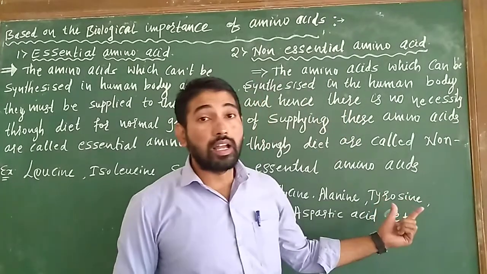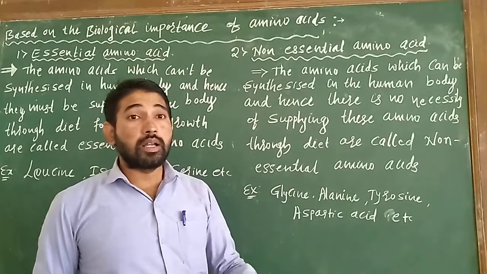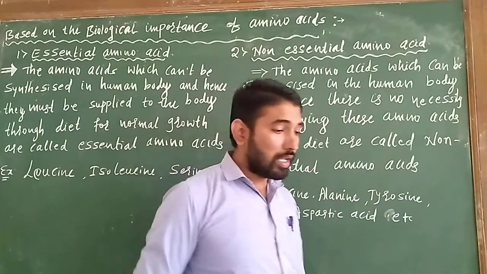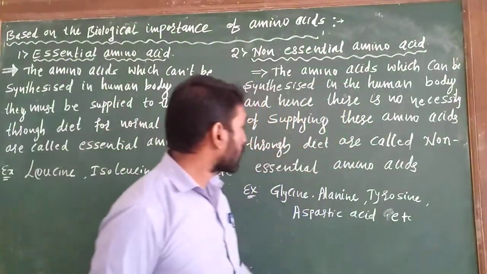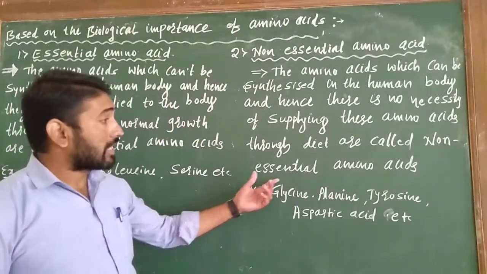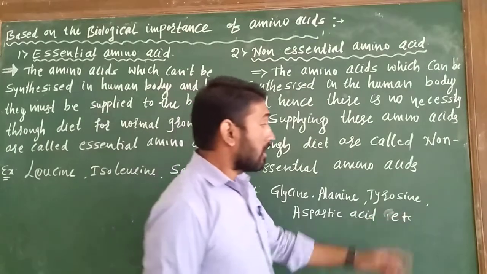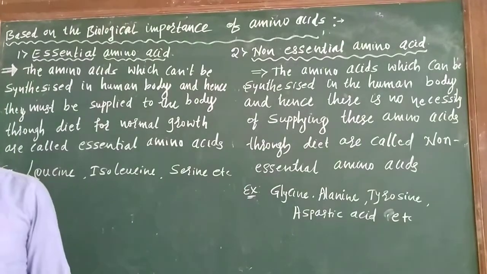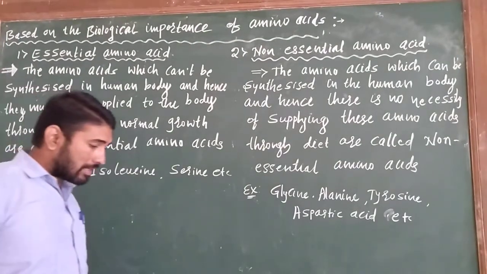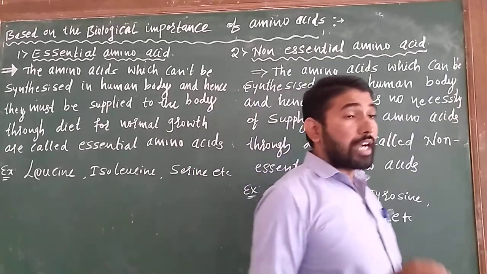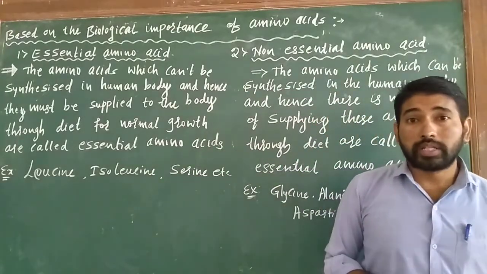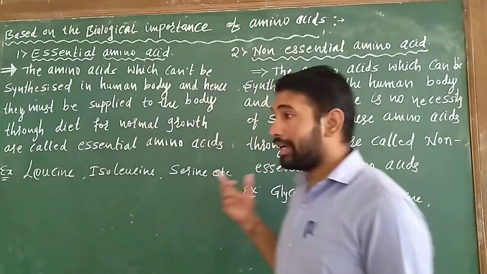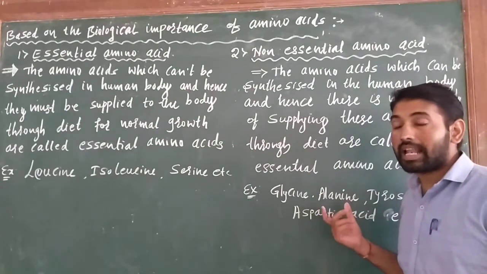But for non-essential amino acids, the amino acids can be synthesized by the human body. There is no necessity to supply them through diet to the human body. That type of amino acids are known as non-essential amino acids: glycine, alanine, tyrosine, etc. This is the biological importance of amino acids. And coming to the point, when proteins are synthesized, they actually involve 20 amino acids. Of the 20 amino acids, 9 are essential amino acids and 11 are non-essential amino acids.